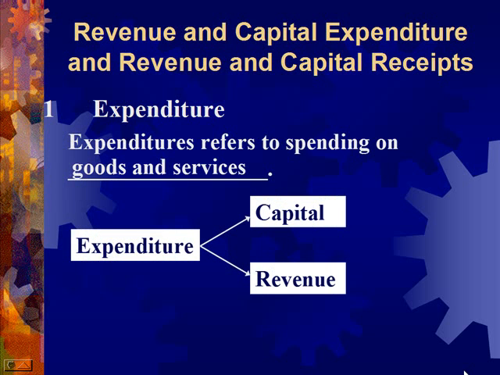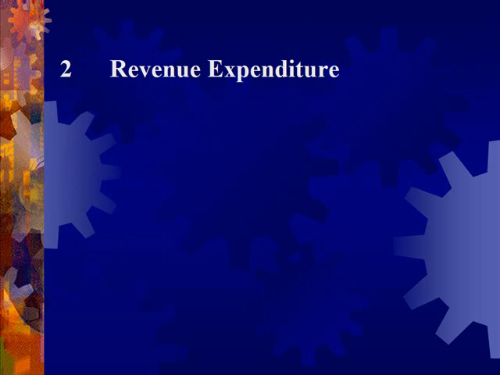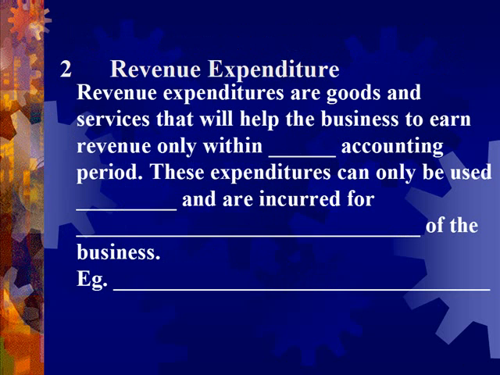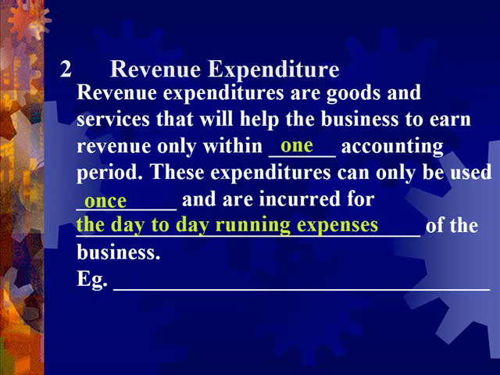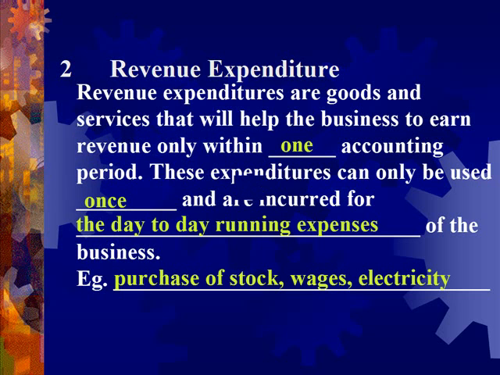Expenditures are classified into two types: capital and revenue expenditures. Revenue expenditures simply mean expenses. Expenses provide the business with goods and services which can only be used once. Goods can only be sold once, for example.